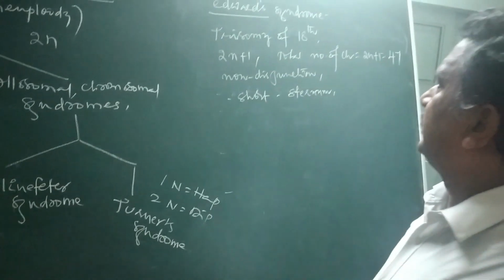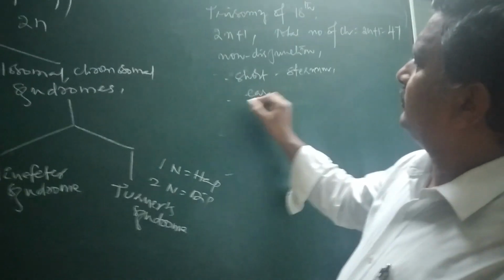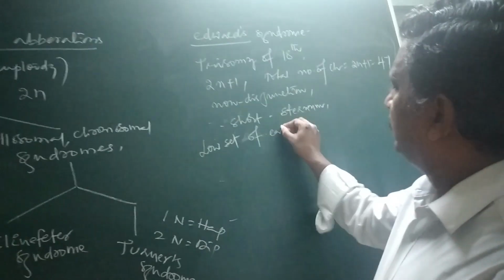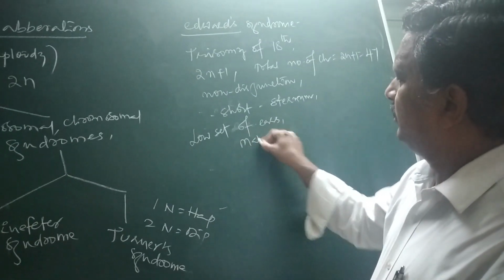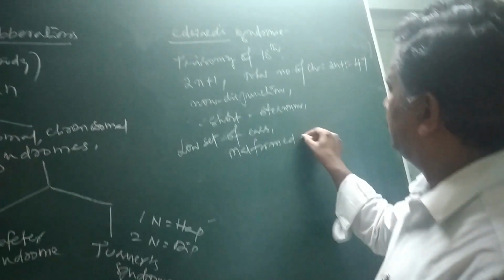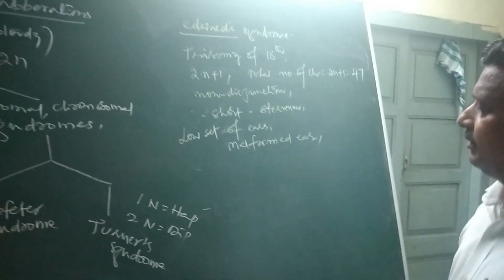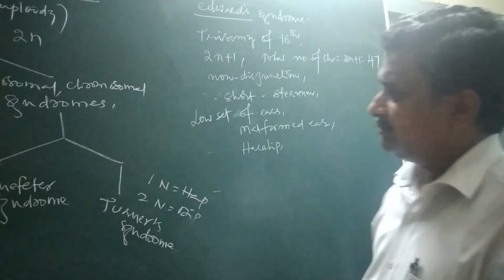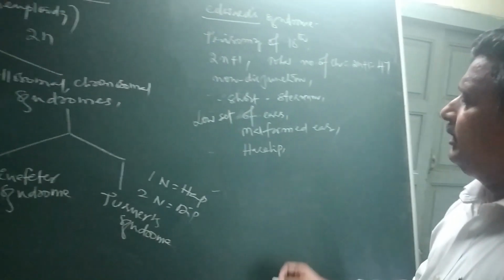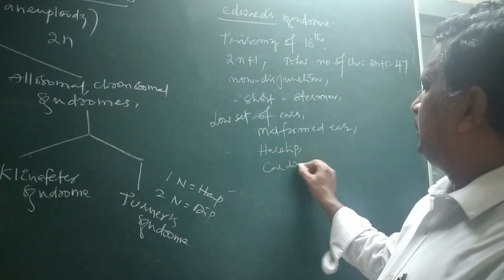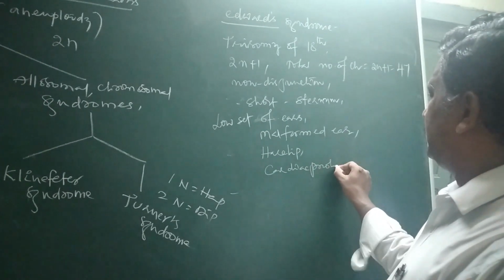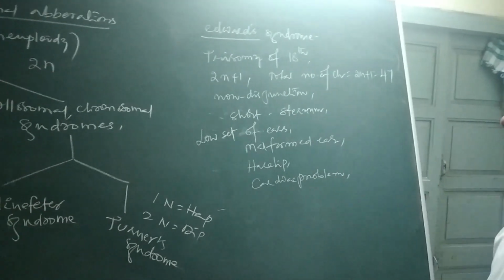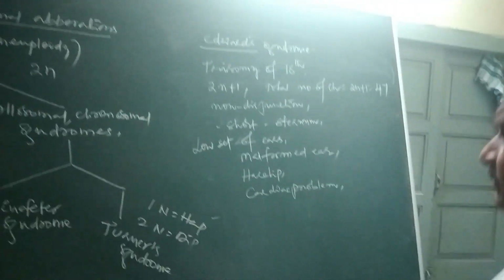And then important characters of this one are ears, low set ears, especially malformed ears. Hair lip we can observe in their body. Cardiac problems are there from birth itself. These are the characters of Edwards syndrome.